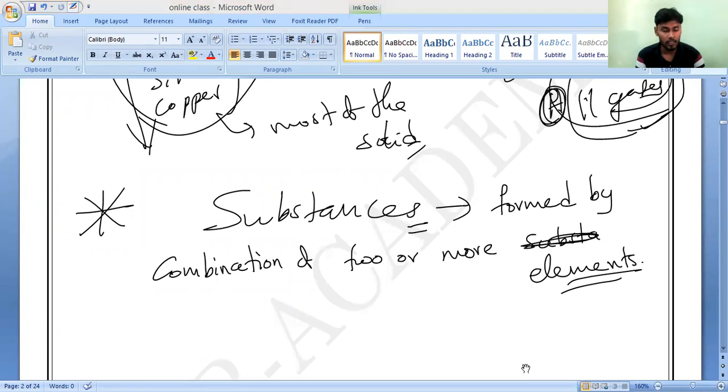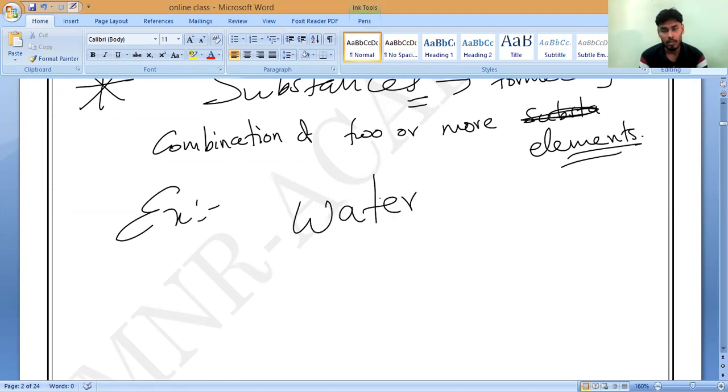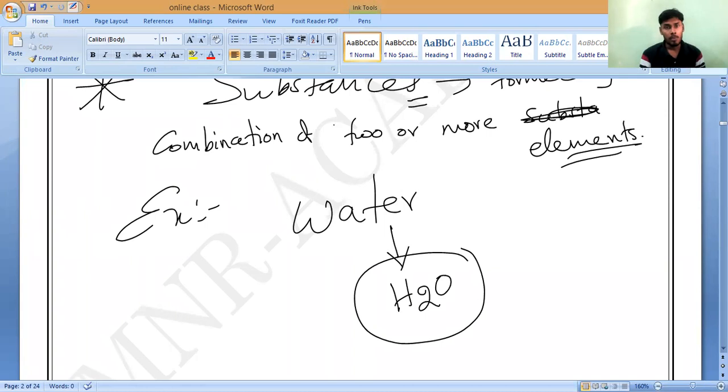Now if you consider an example, the best one which we drink every day, what is that? Water. If we take water, what is the formula of water, Shruti? H2O. Correct? So H2O is a compound or an element? Manya? Compound. How can you say it is a compound? Because it is made up of hydrogen and oxygen, two elements.